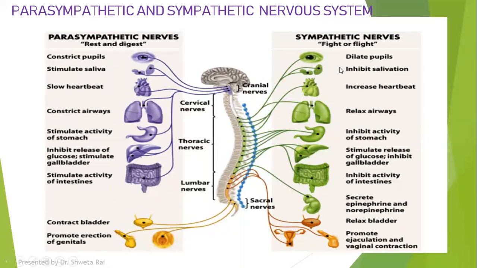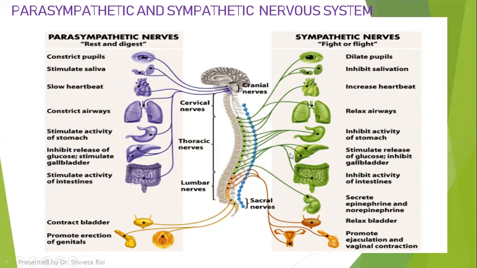And in order to bring you back from the stress situation, parasympathetic nervous system regulates your body back from the stress situation to the normal situation. And then what will happen, your pupil will automatically come back to the original size. Stimulation of saliva and slow heartbeat. And here is a list of some activities which are regulated by the parasympathetic nervous system, and here is a set of activities which are regulated by the sympathetic nervous system.